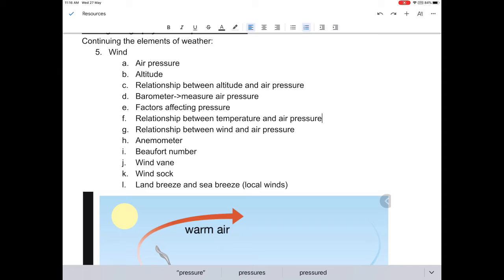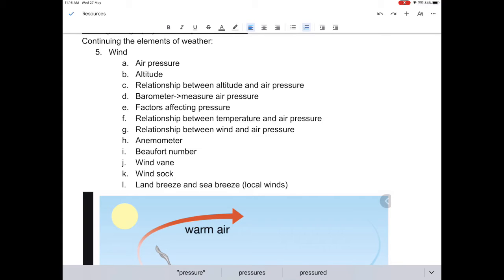Now, the relationship between temperature and air pressure only applies at ground level, okay? Because we all know that as altitude increases, which is as you leave ground level, air pressure also decreases. So it's very, very important that this relationship between temperature and air pressure only applies to ground level.